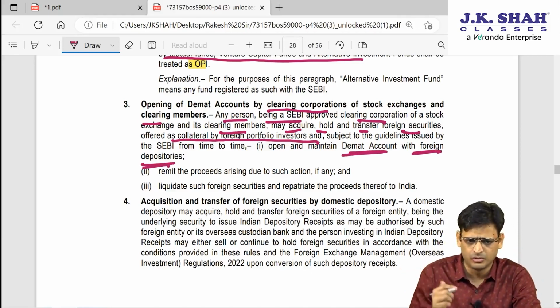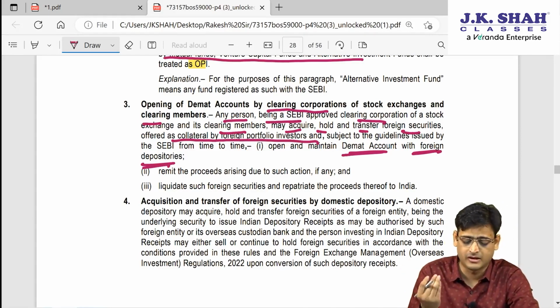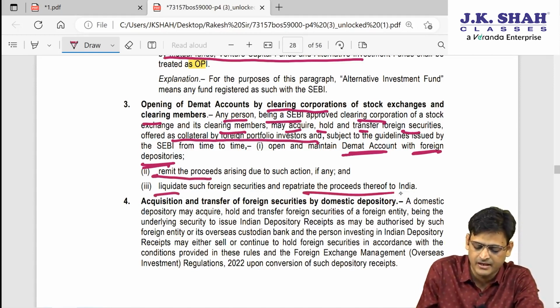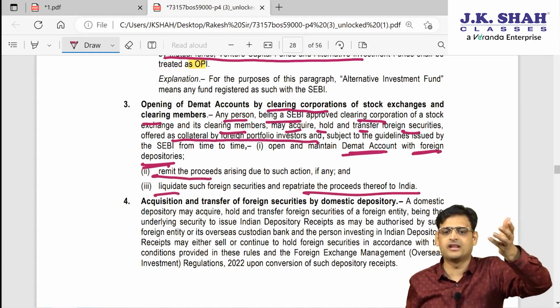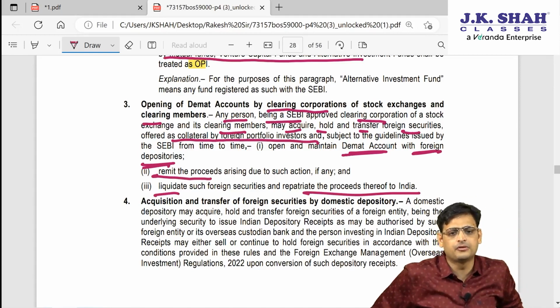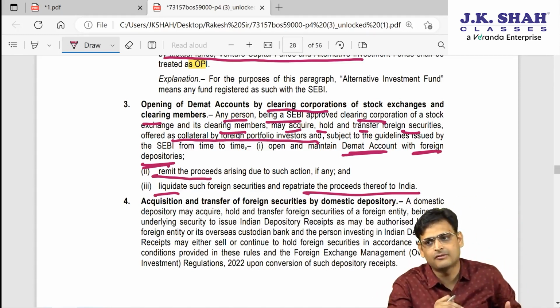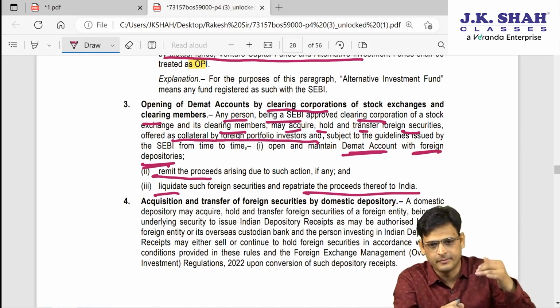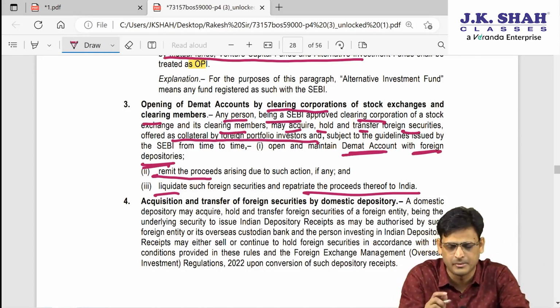And they can do this, and let's assume if they are not getting their money, what they can do is they can sell these securities and they can bring the money in India. If in future they will not be getting their money back, they will sell off the collateral, they will liquidate the collateral and they will bring the money in India. So, this is a very simple point.